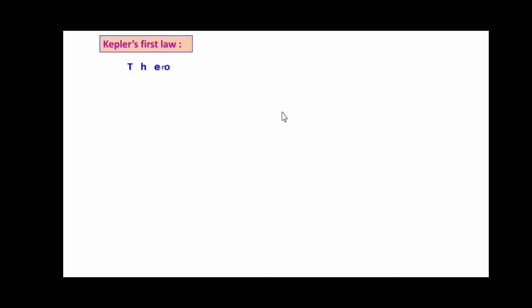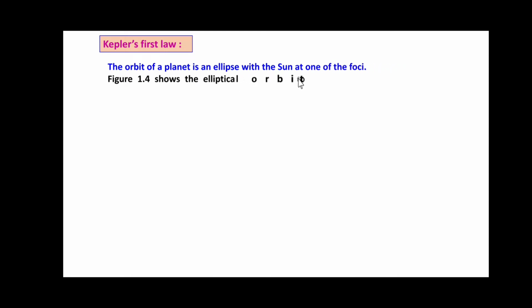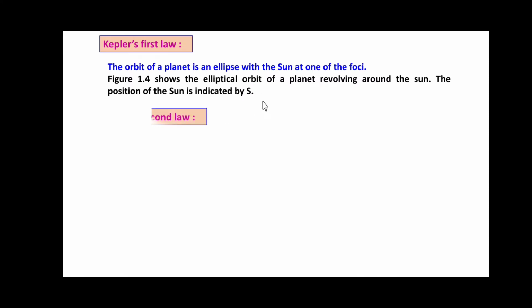Kepler's first law: The orbit of a planet is an ellipse with the sun at one of the foci. Figure 1.4 shows the elliptical orbit of a planet revolving around the sun.